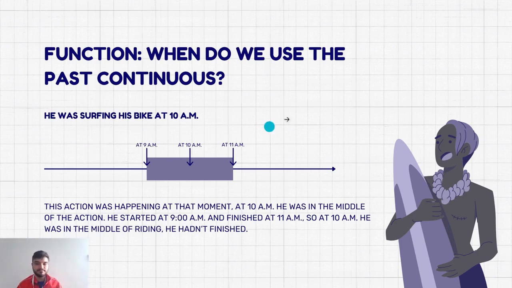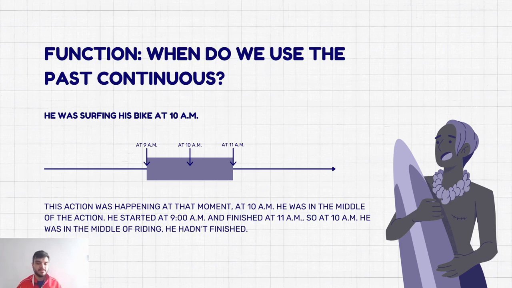10 a.m. Okay, here we have a timeline with the hours. We got 9 o'clock a.m., we got 10 a.m., and we got 11 a.m. And the statement says this action was happening at that moment, at 10 a.m. He was in the middle of the action. He started at 9 o'clock a.m. and finished at 11 a.m. So, at 10, he was in the middle of riding.